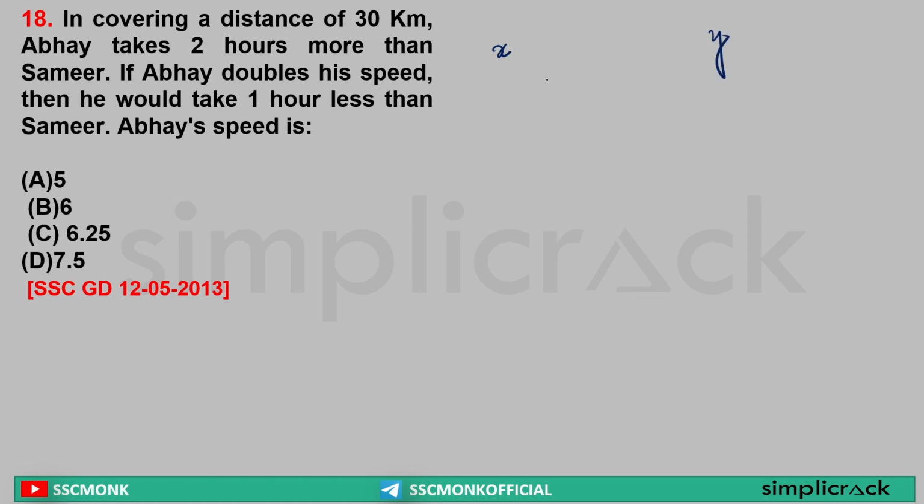In the first case, it is 30 kilometers divided by x, the time taken by Avai, which is 2 hours more than the time taken by Samir. In the second case, if Avai doubles his speed, he will take 1 hour less than Samir. That means 30 by y minus 30 by 2x is equal to 1 hour. Clear? Yes or no?